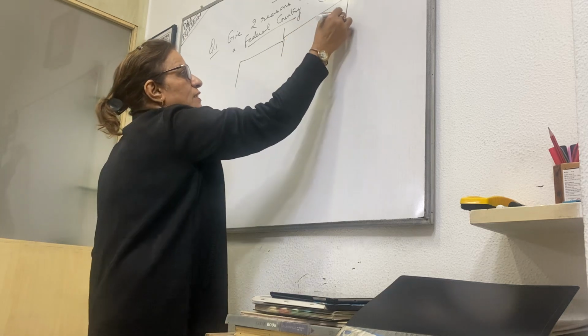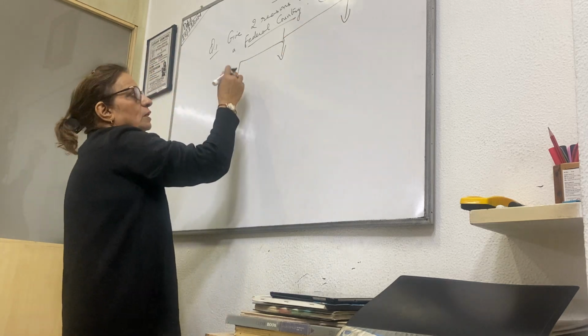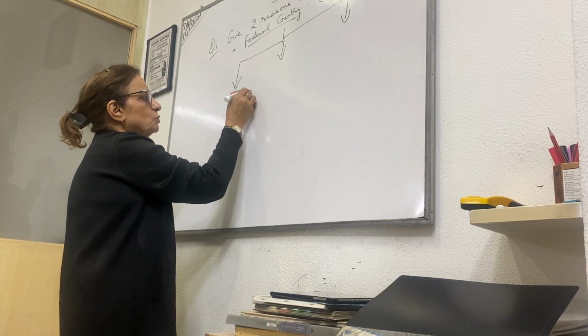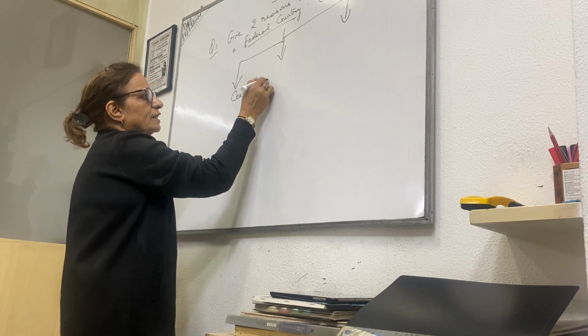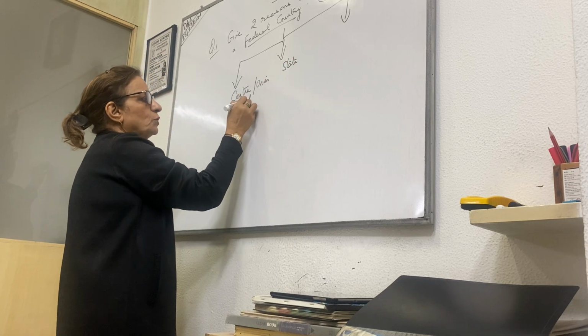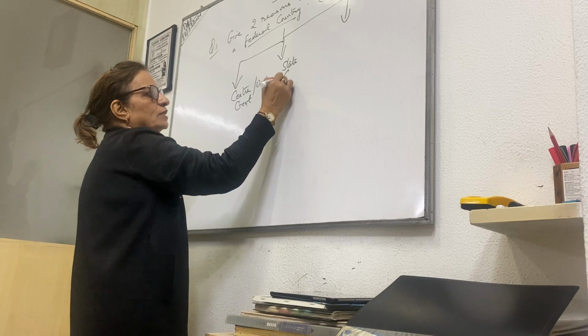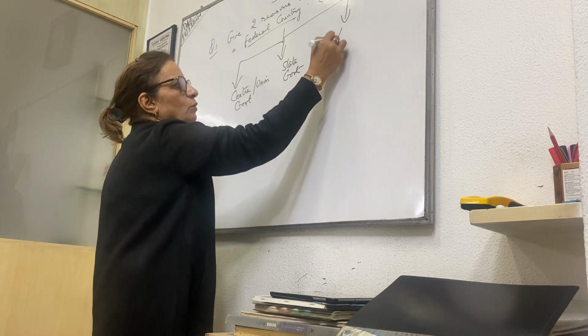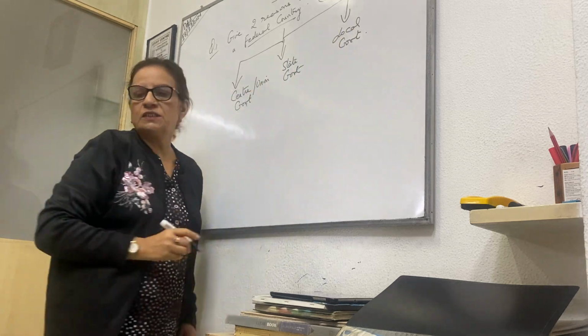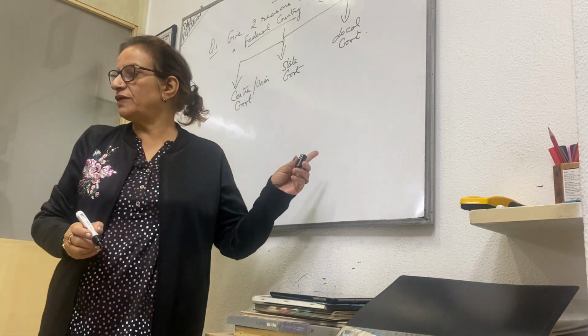A country which has 2 or more than 2 levels of government. At the center, which is also known as union, and second is state government. Center government or union government, then state government, and third is local government. So this is one feature that India is a federal country.